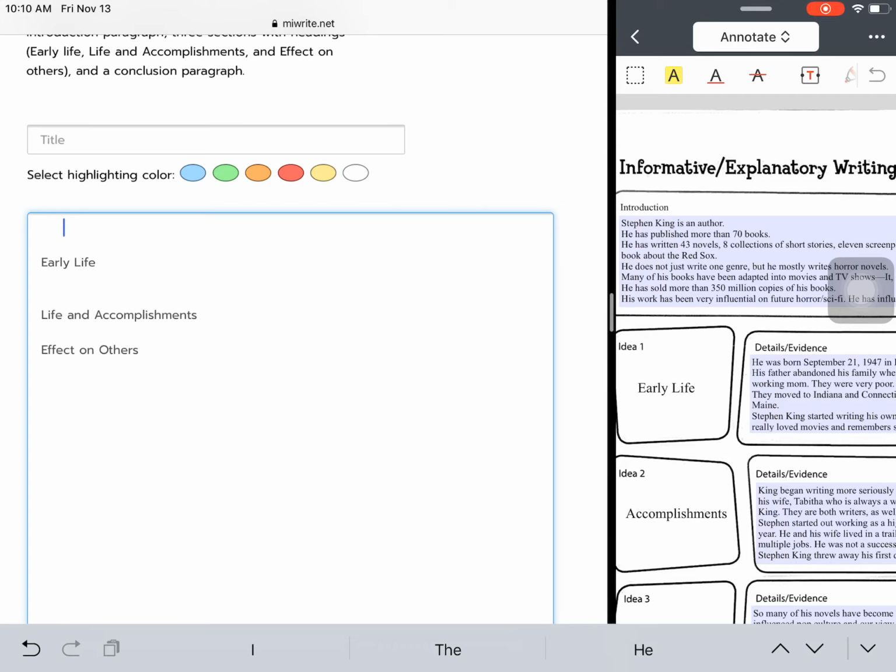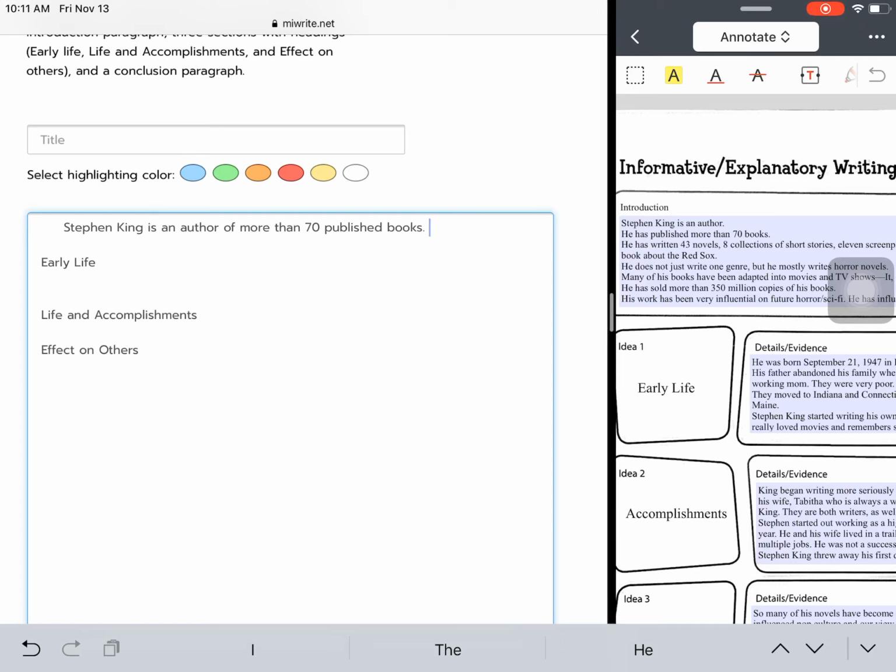But I'm going to start writing my first paragraph. So I've written Stephen King is an author of more than 70 published books.